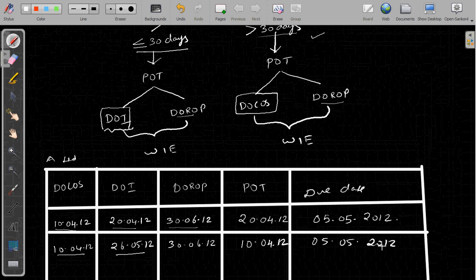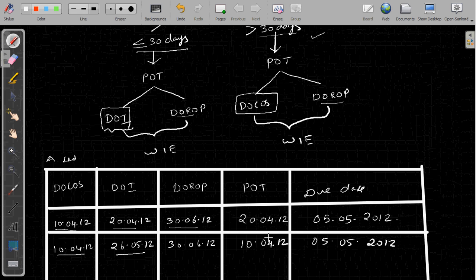See, in this case, if you look at the PT, since the invoice was raised after 30 days, he is asked to make the payment of service tax on 5th May, but the payment itself is getting received only on 30th June. That is, he is getting the payment only after paying his service tax. And this is happening because he has not raised the invoice within 30 days.